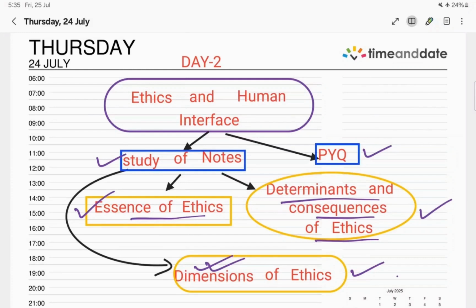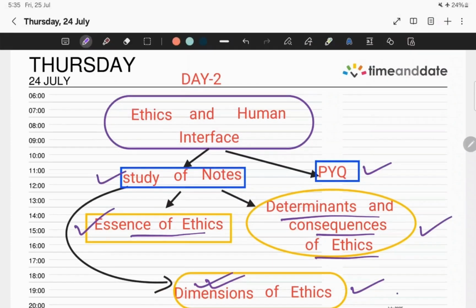So as part of yesterday's target, I was supposed to study the following topics: essence of ethics, determinants and consequences of ethics, and the dimensions of ethics. Along with this, I was supposed to go through the PYQs related to these topics. So what are the things that I have studied for yesterday? Yesterday I started with the essence of ethics, and I am still studying this particular topic itself.